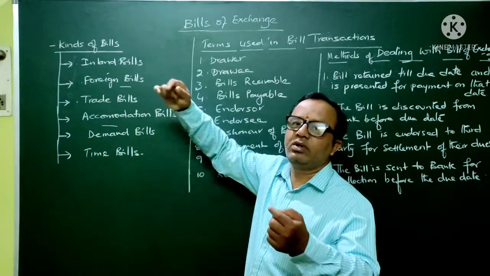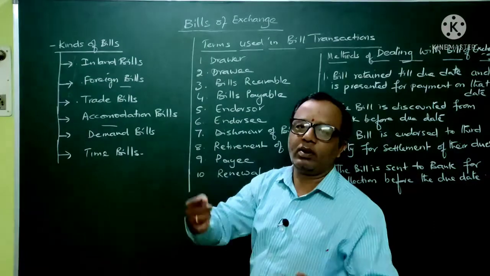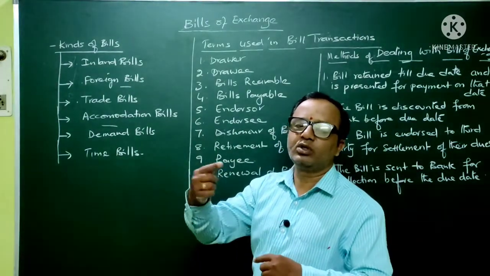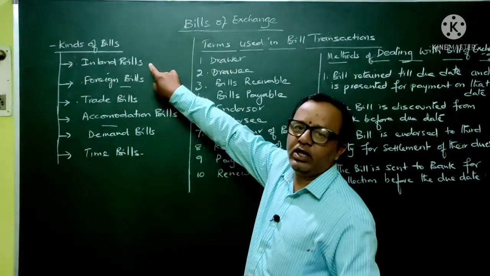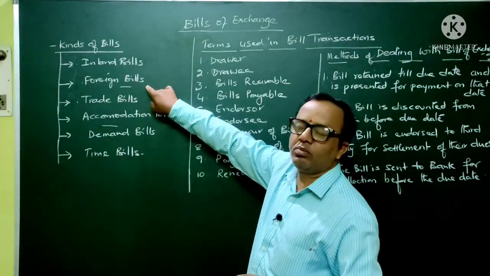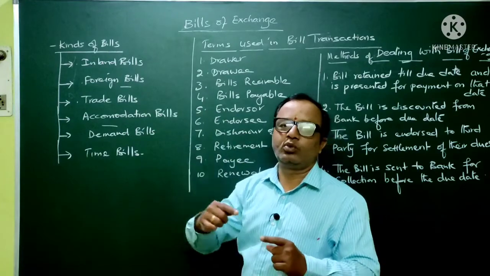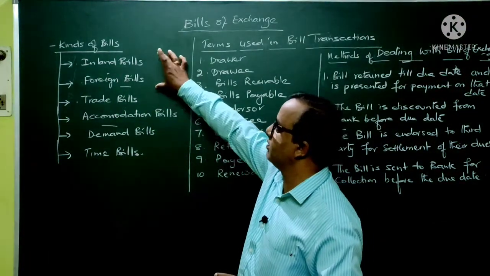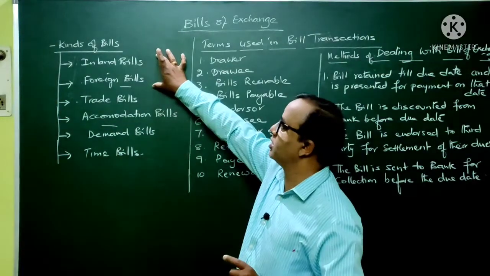Just like one person in one state has drawn the bill on a person in another state, or within the same state they have drawn it. On the whole, within the same boundaries of one particular country, the bills are being drawn. It is called inland bills. Whereas foreign bills means bills drawn between two people belonging to different countries. They are called foreign bills. This is one way of classification of bills.